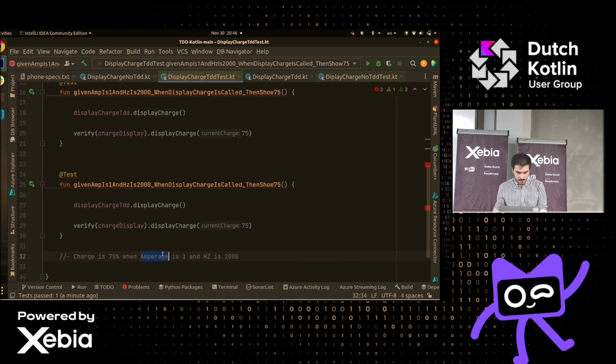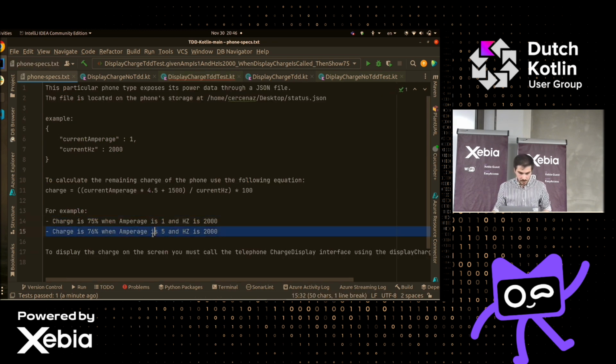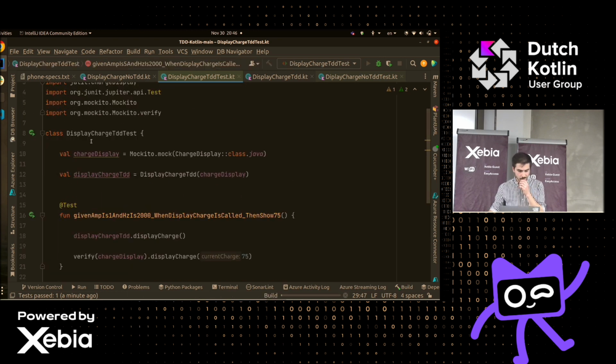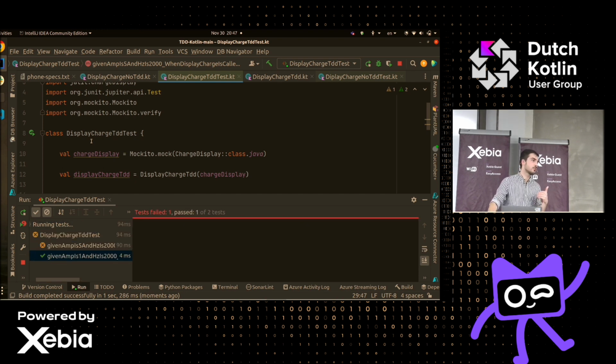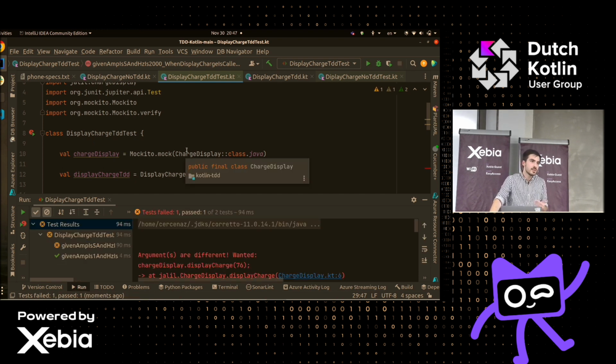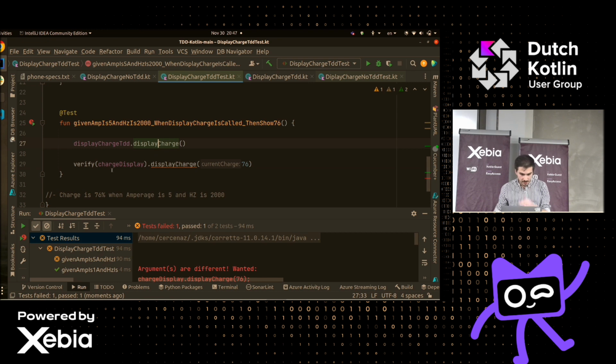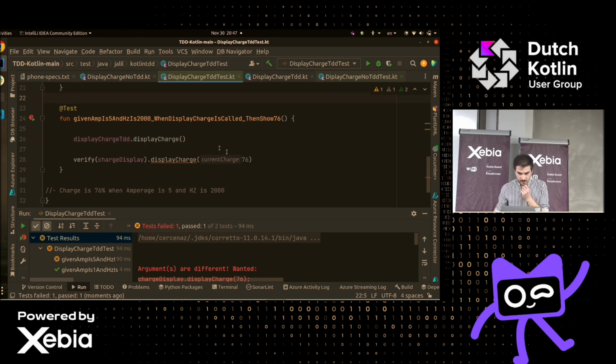What was our second test case? Where is the spec? Spec is here. Cool. So it should show 76 when the amps is 5 and the hertz is 2000. Let's see if it's going to show 76. I'm just trying to show you that even though I'm trying to be stupid and do some stupid stuff, we will see how the framework, TDD, will actually force me to do smart things. This is just for demo purposes, I don't think anyone's going to write such code. But we're just proving the concept.